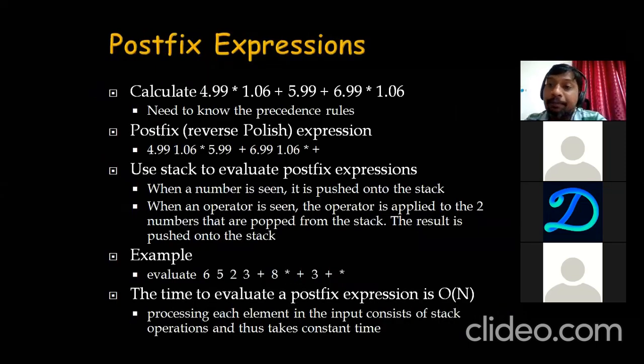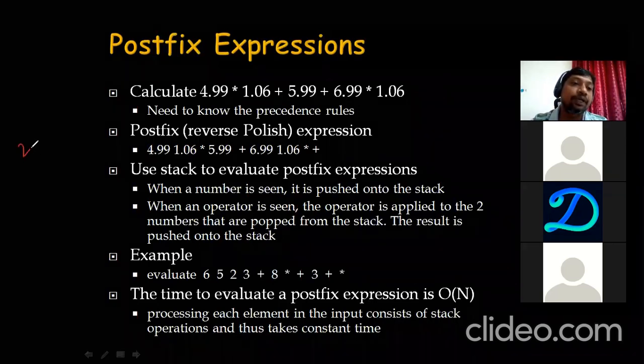Another popular application of stacks is postfix expression evaluation. There are three types of expressions actually: infix, postfix, and prefix. In infix, it is something like this: 2 plus 3.